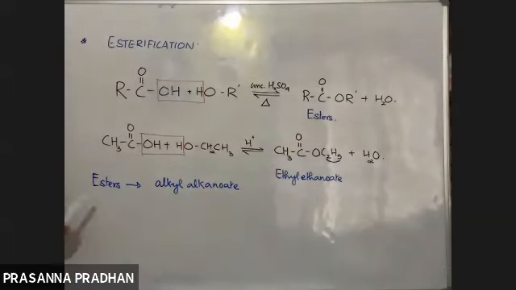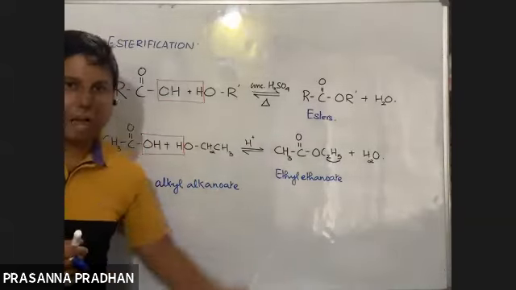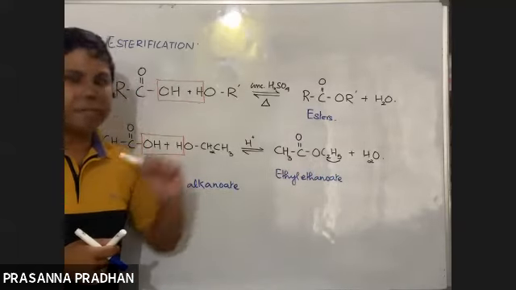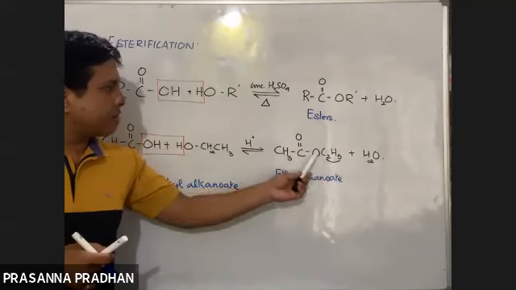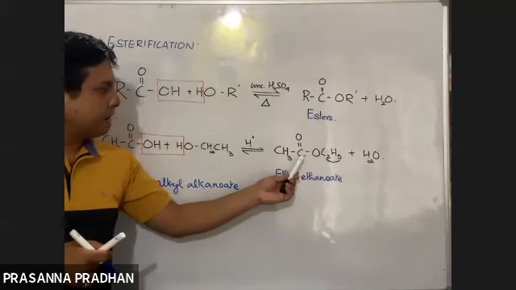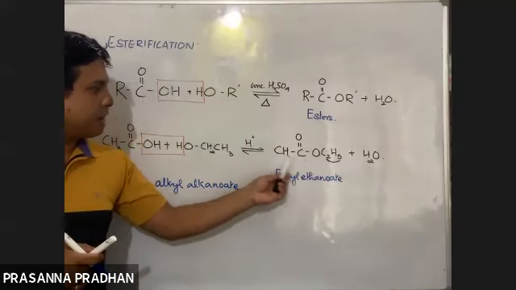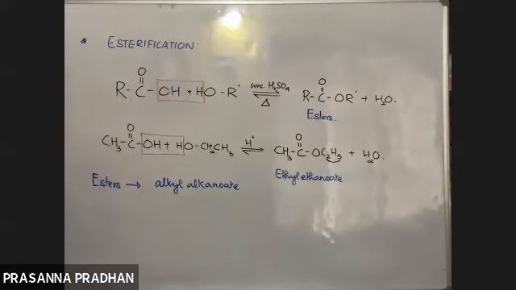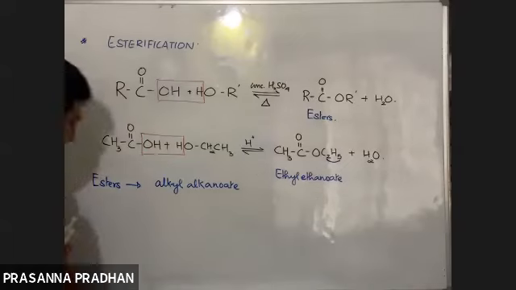So esters are named as alkyl alkanoate, and the name of the alkyl group attached to oxygen is named first. The alkyl group attached to oxygen is ethyl. The alkanoate part contains 2 carbon atoms, so ethanoate. So the name of this ester is ethyl ethanoate. This is the IUPAC name. Now what is the common name? How do we name it?